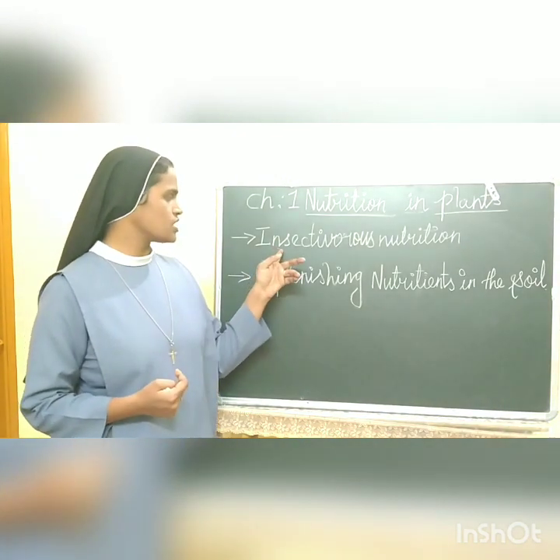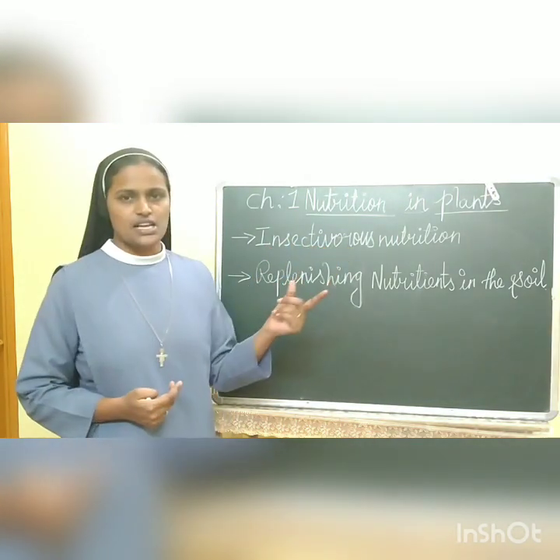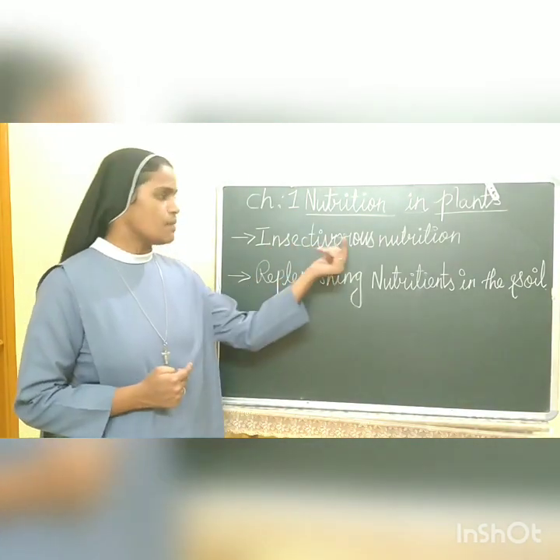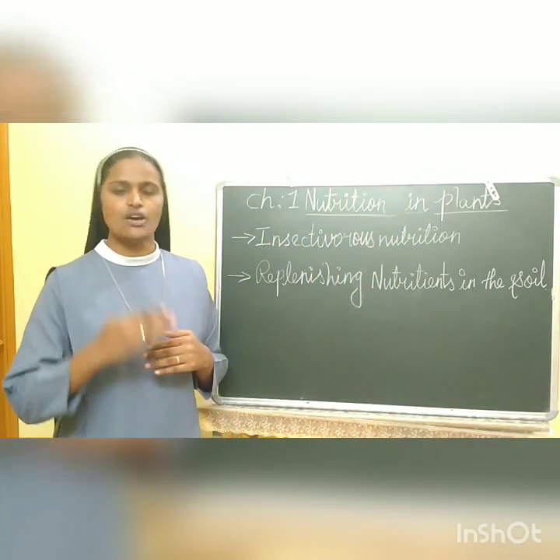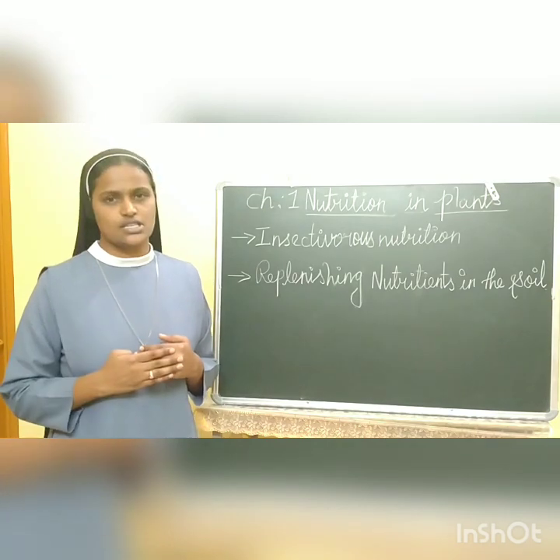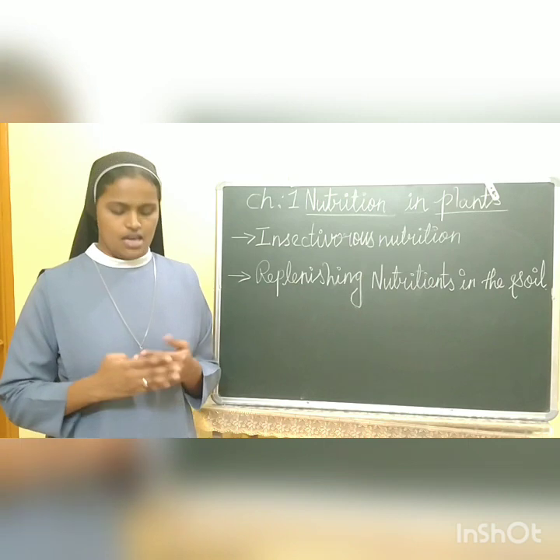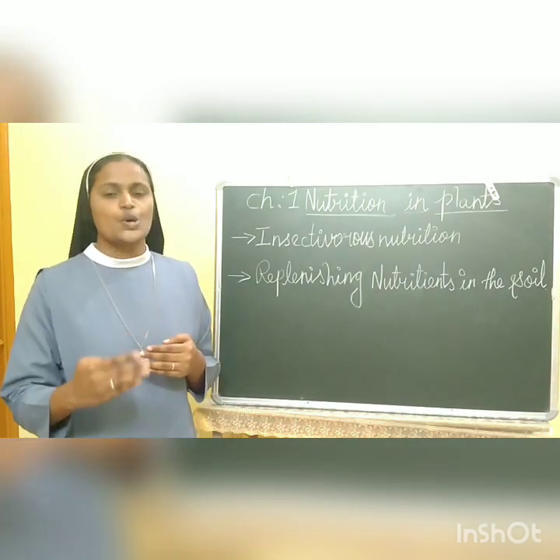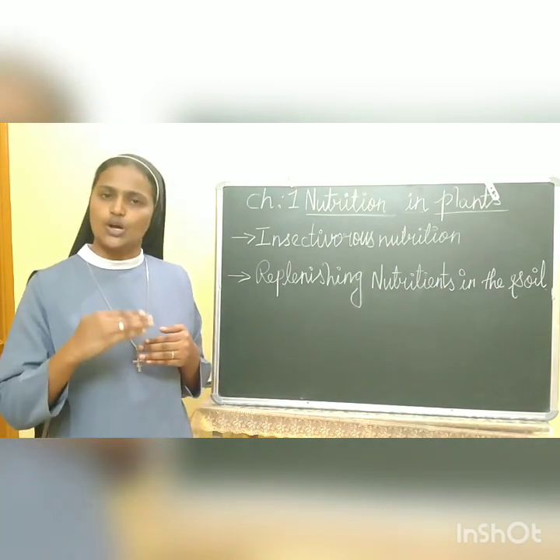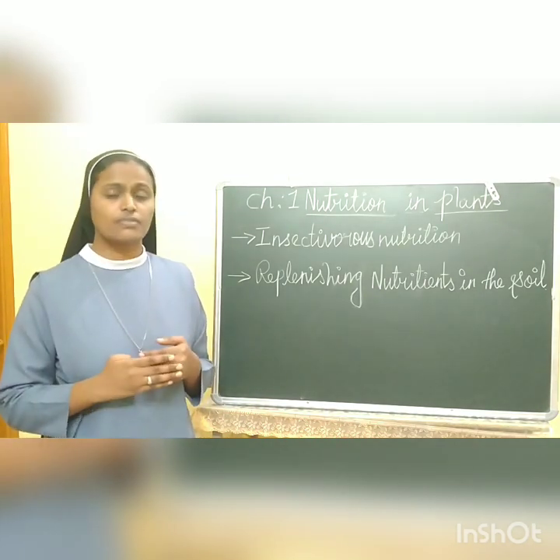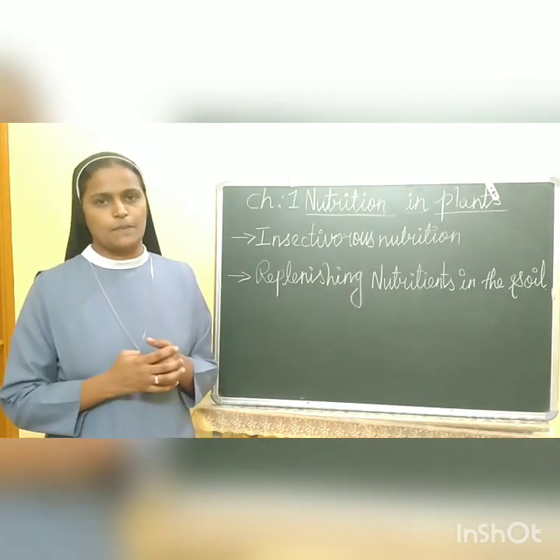Now we are going to see about insectivorous nutrition. By reading the name itself, we can understand that these are plants which get nutrition by having insects as their food. Have you heard of meat eating plants? You would be surprised. But there are some plants which consume insects and small animals as their food in order to get nutrition. Example, pitcher plant, sundew, and so on.